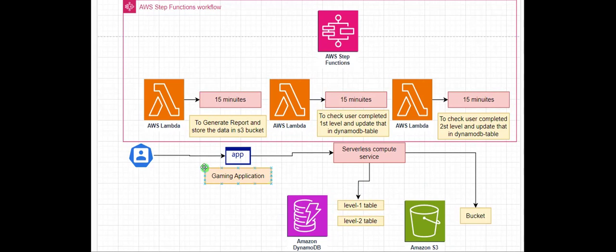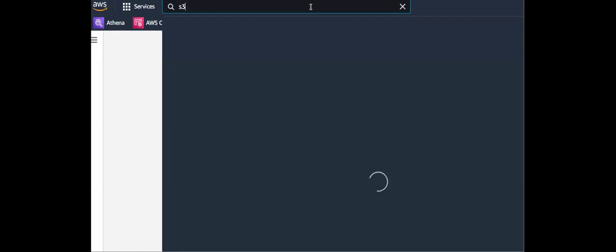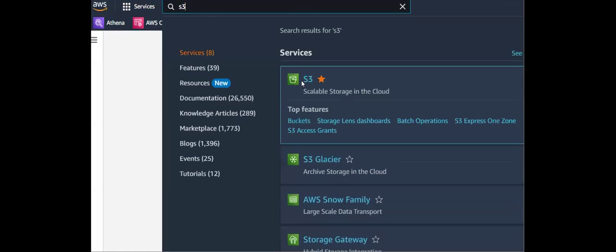For that, I have previously created my DynamoDB tables and my S3 buckets. Now I'm moving on to my lab. I log into my AWS Management Console and open my S3 bucket. You can open it from here, or else by searching for S3.